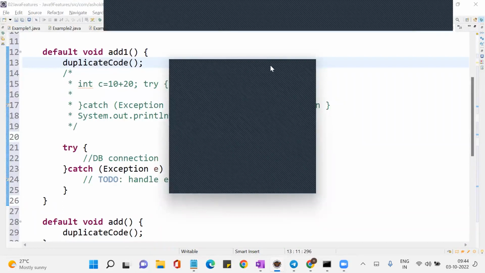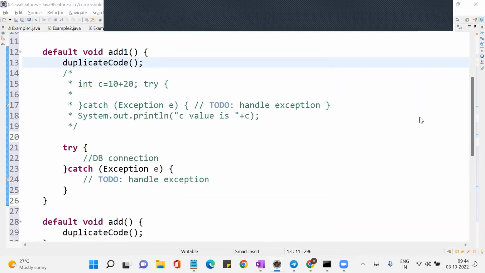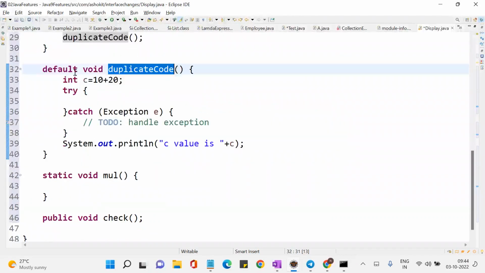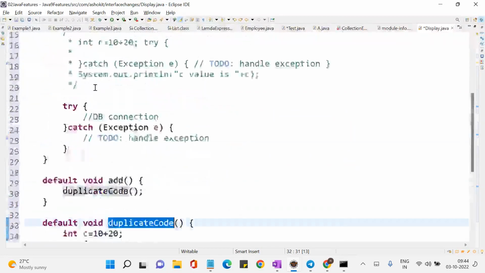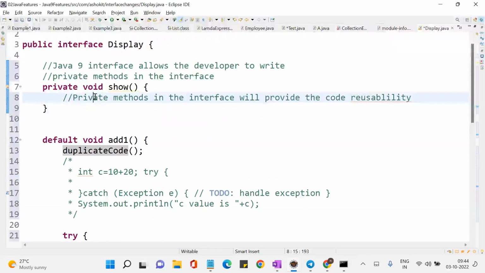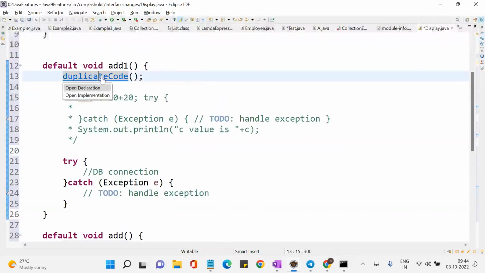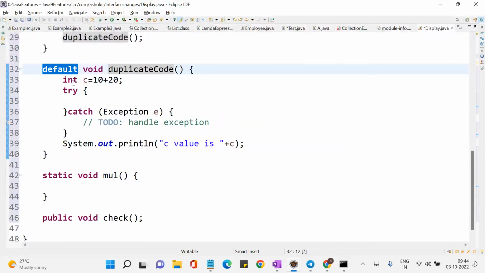So now you are reusing it. The problem is here. What kind of a method is this duplicate code? Currently I have written a default method. Now, can you override this default method in the class? See, the advantage of a private method is code reusability. That is fine. Even without private methods, here duplicate code is a default method, and with a default method also I am able to achieve the reusability. Just now I have proved it.